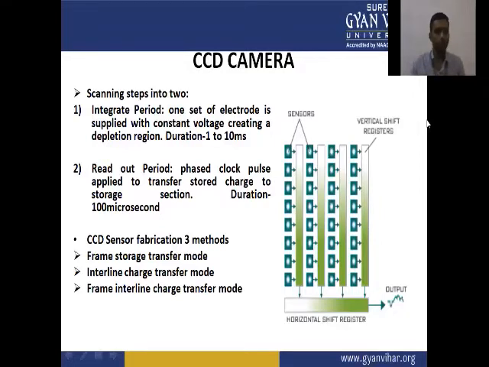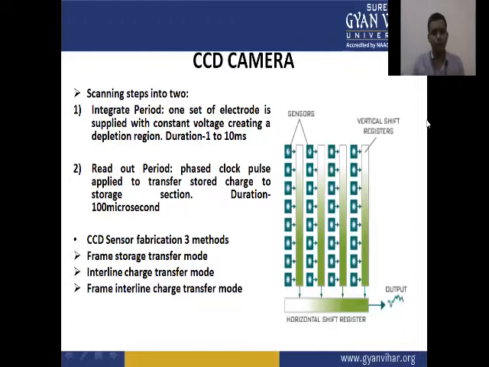In the transfer period, a phase clock pulse is applied to transfer the stored charge to the storage section. Duration is 100 microseconds. CCD sensor fabrication methods are the frame storage transfer mode, interline charge transfer mode, and frame interline charge transfer mode.